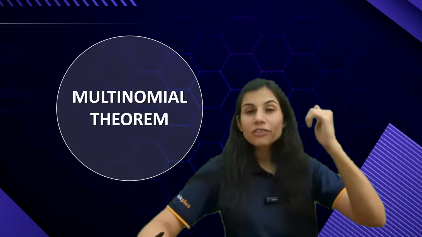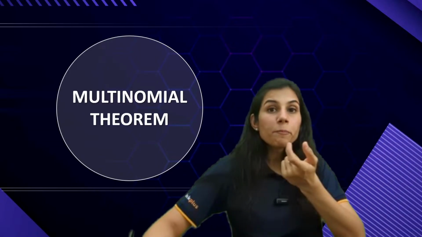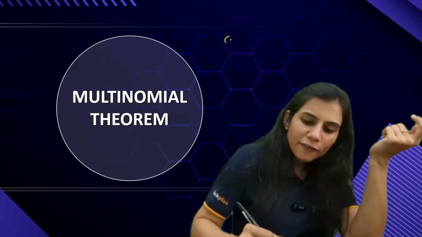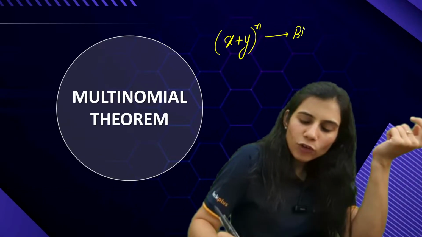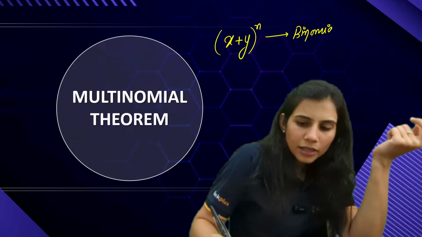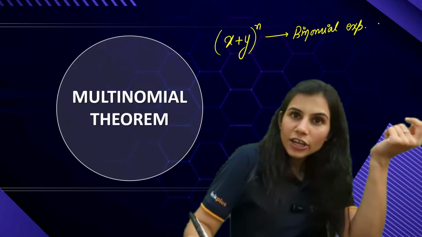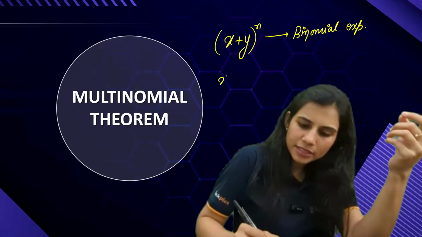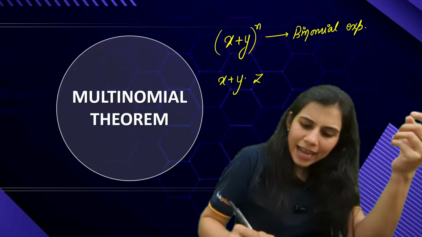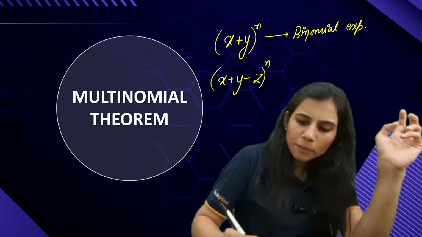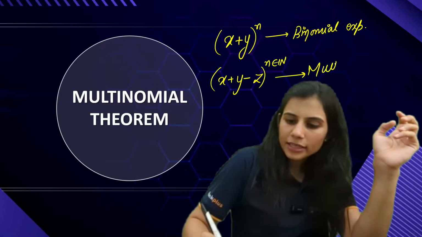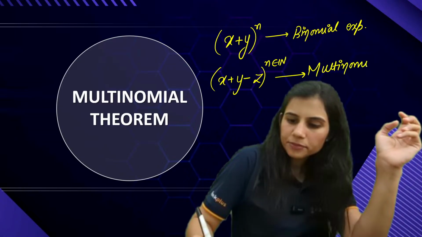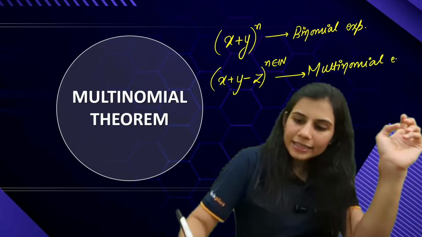But right now, please understand, when you have a binomial expression, that means you have two dissimilar terms raised to the power n, this is binomial expansion. When you have three dissimilar terms, being added or subtracted, whatever, raised to the power n, where n is a natural number, this is a multinomial expansion.